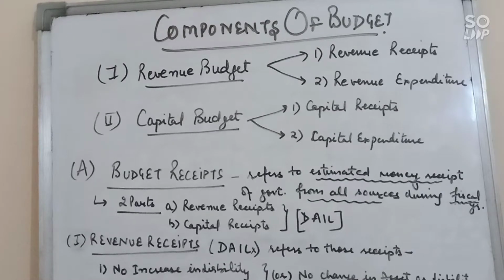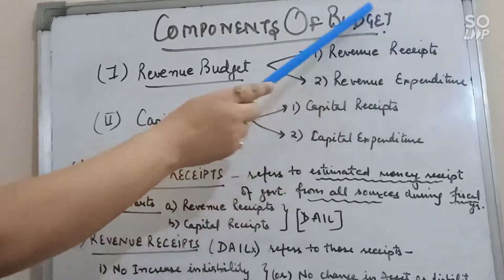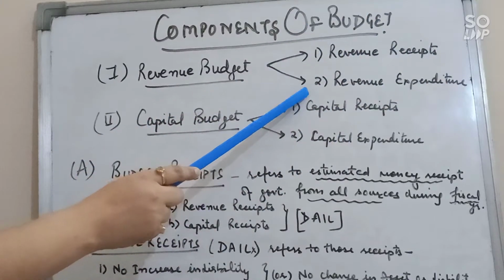Revenue budget includes revenue receipts and revenue expenditure. All the receipts and expenditure which are of regular nature and recurring in nature, that is known as revenue receipts or revenue expenditure. It means these receipts or expenditure never affect the asset and liability of the government.